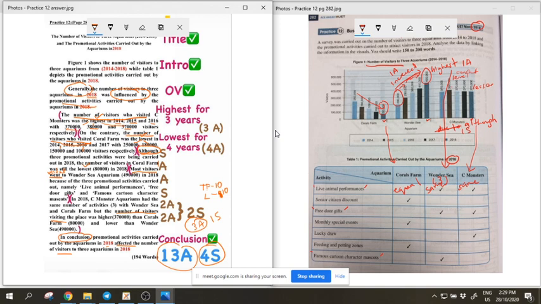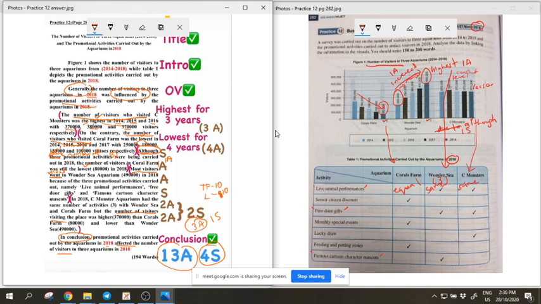So this person only said, although 3 promotion activities. If you mention like this, you get no analysis lah. If you want analysis, you have to mention a trend. So you can say, although the same number of promotional activities, bracket 3, were being carried out. Because you have the word same, you're given another analysis here. Then this sentence, you will get 2 analyses, 1 synthesis.